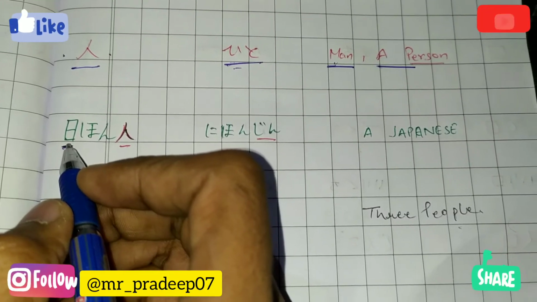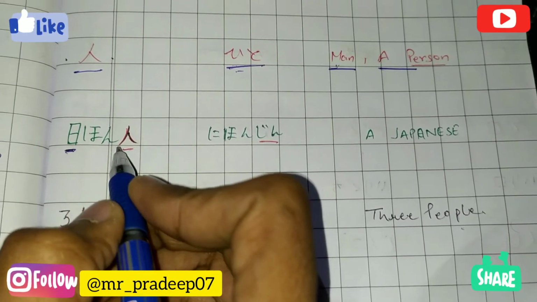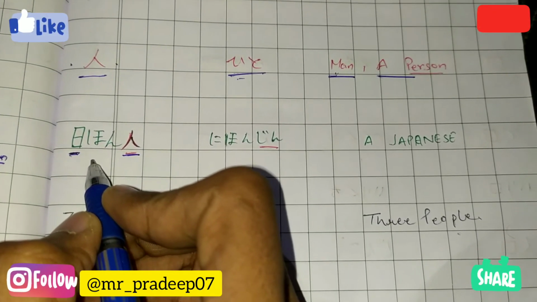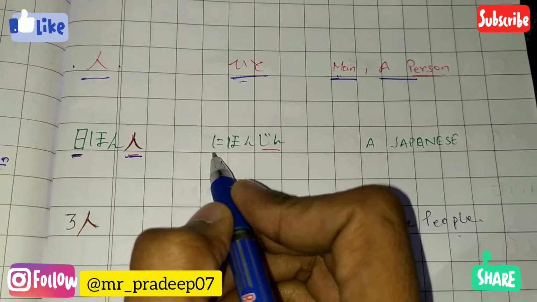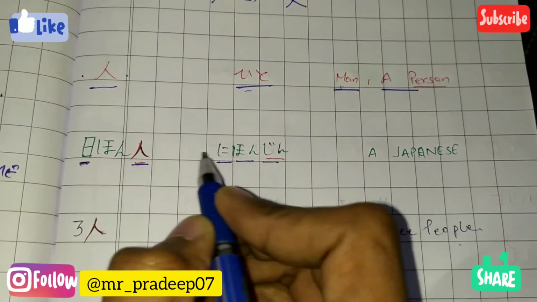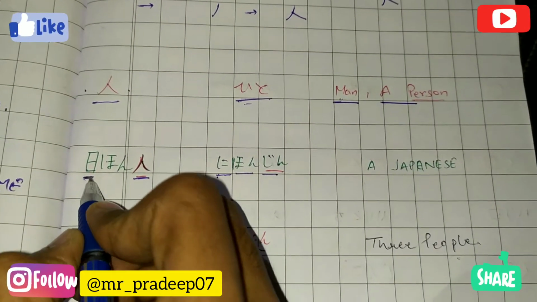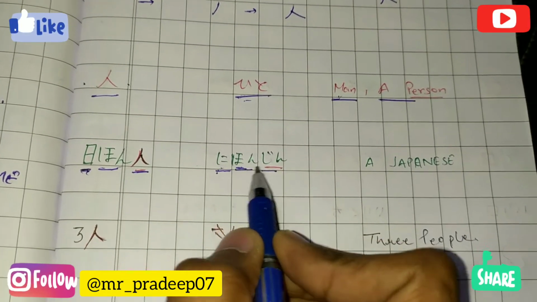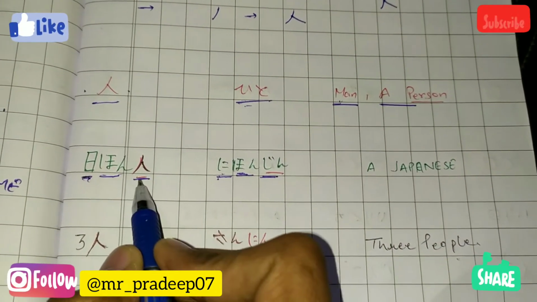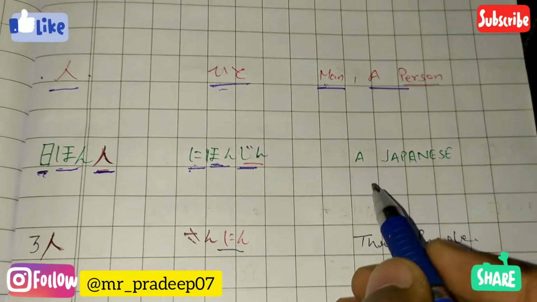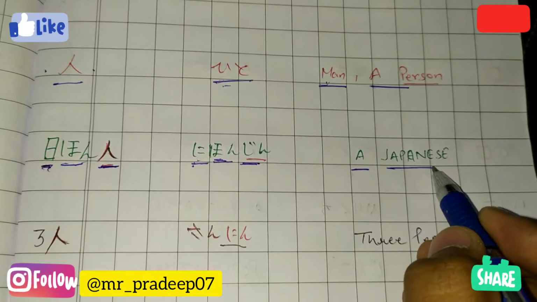So here we have used it as a suffix. Let's go to the meaning. It would become ni hon jin. Ni hon is the Japan kanji, and jin is taken from onyomi, which means a Japanese person.